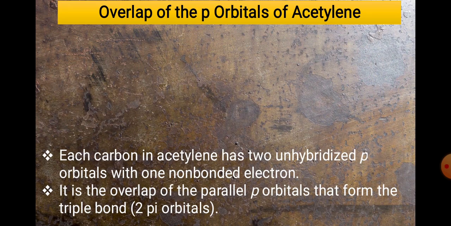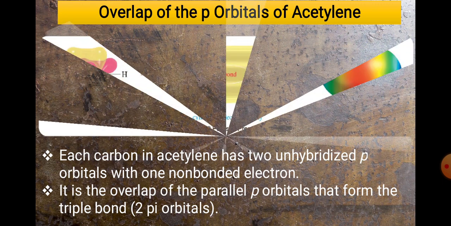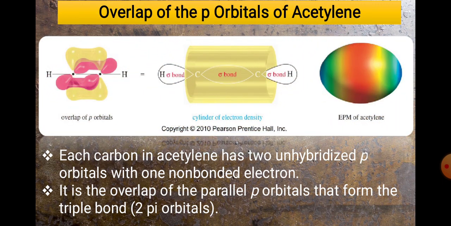This is all about the general introductory part of acetylene. Before starting acetylides, we should know the concept behind why we are dealing with acetylene now, and how to reach acetylides. Each carbon in acetylene has 2 unhybridized p orbitals, which is why it becomes a pi-bonded system. The overlap of the parallel p orbitals forms the 2 pi bonds.